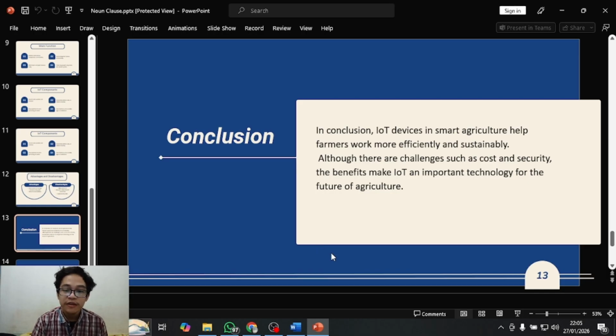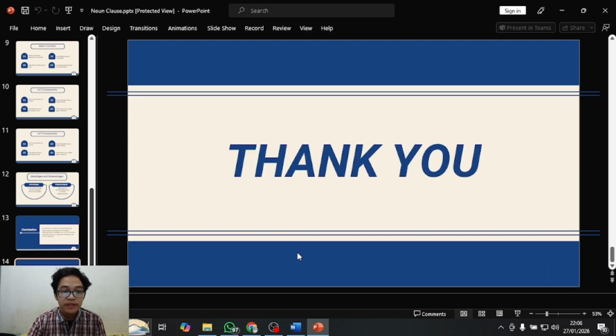In conclusion, IoT devices in smart agriculture help farmers work more efficiently and sustainably. Although there are challenges such as cost and security, the benefits make IoT an important technology for the future of agriculture. Thank you.